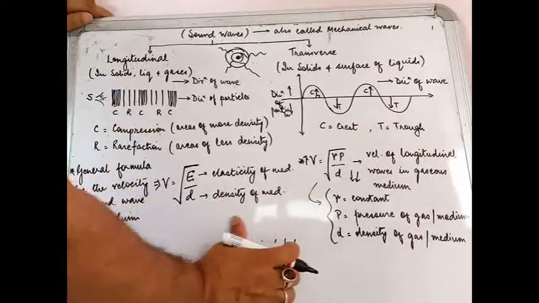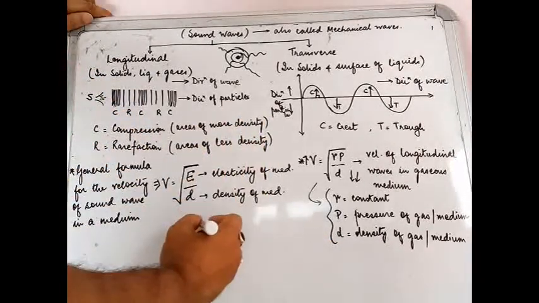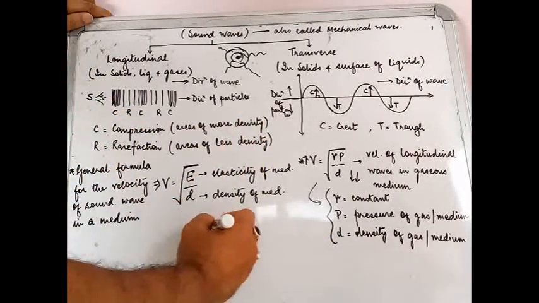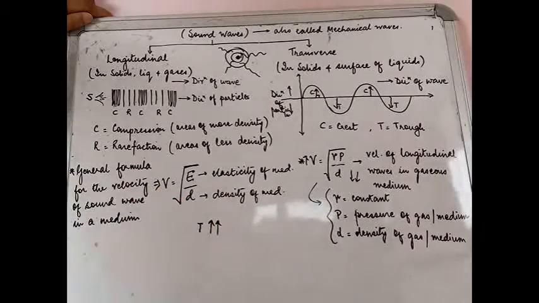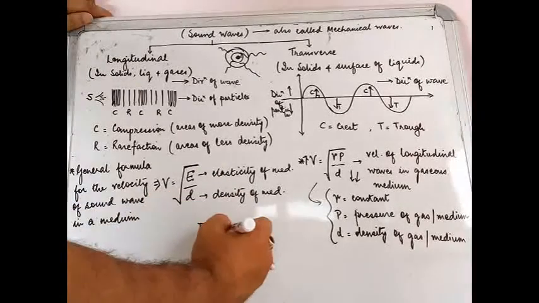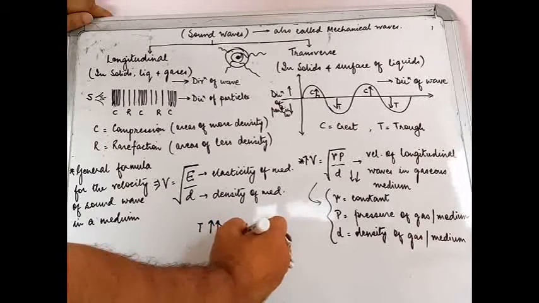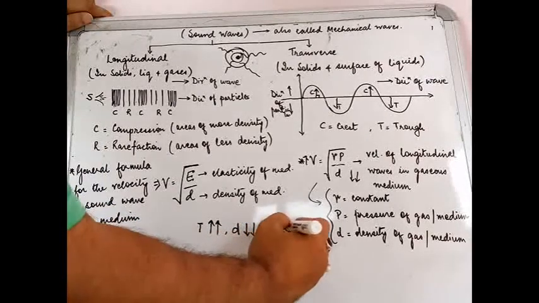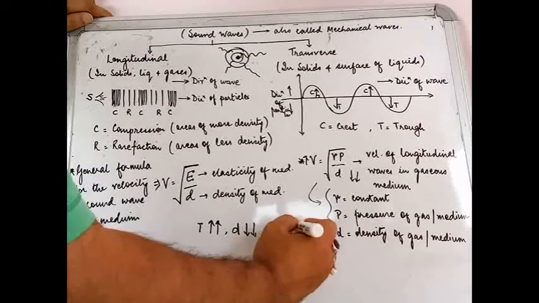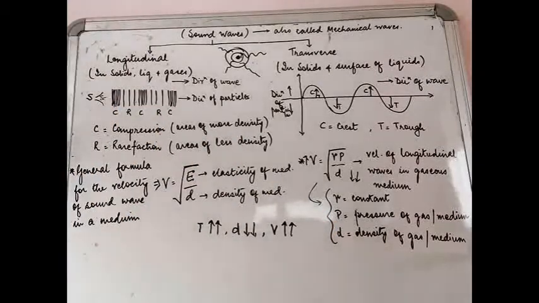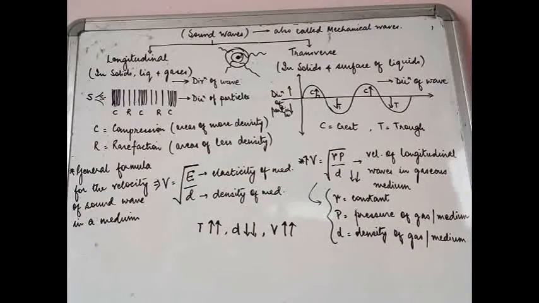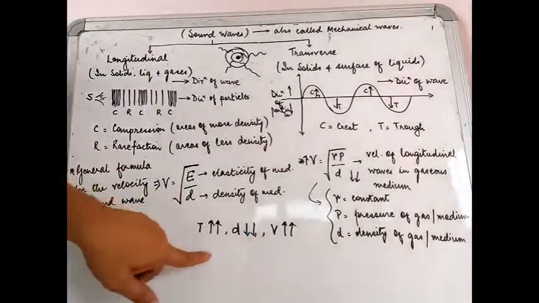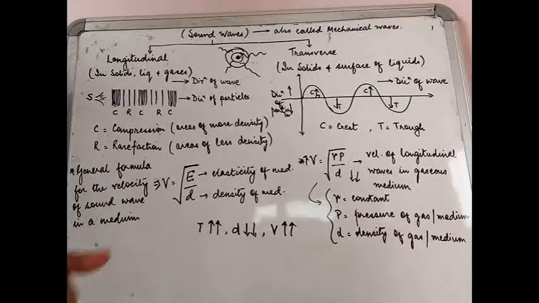So effectively what I can say is, if the temperature of the gas increases, the density of the gas will drop. Therefore, the velocity of sound will increase. This is the relationship that has been explained conceptually.